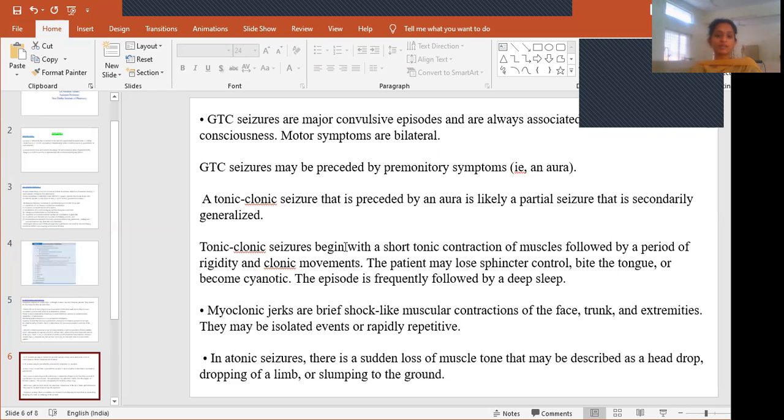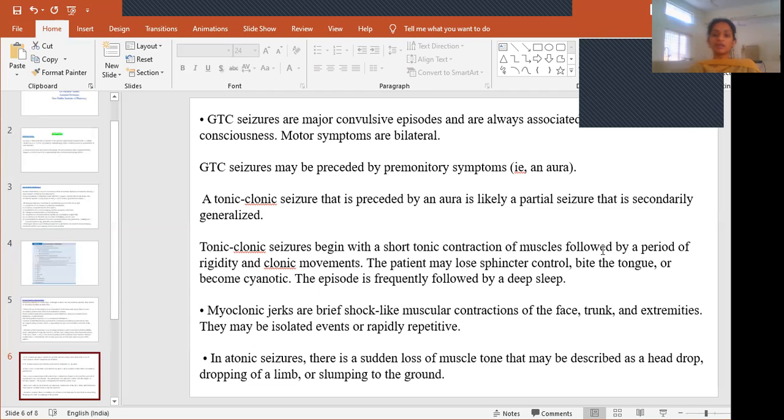And then coming to this, it begins with a short tonic contraction of muscles. That means there will be immediate contraction of muscles followed by a period of rigidity. So first they will have these contractions, followed by rigidity and clonic movements. This is how the patient will exhibit the symptoms of tonic-clonic seizures.